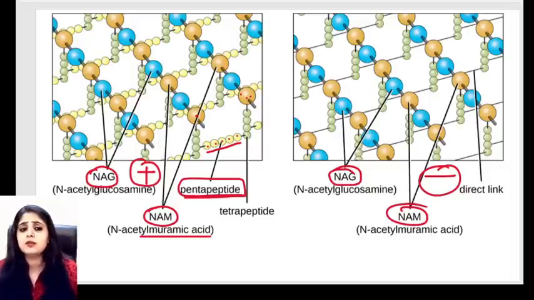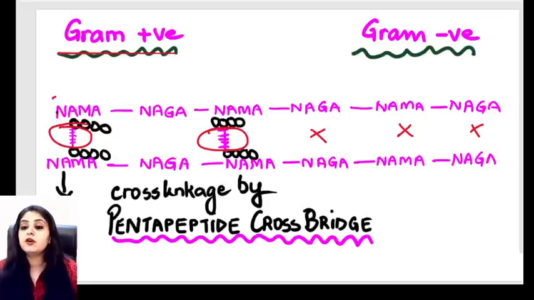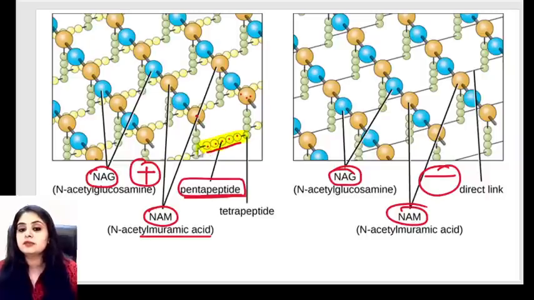It's the easiest mnemonic that you can learn. P for P. What do I mean by that? That in a gram positive organism, a pentapeptide bridge is present, and in a gram negative organism, a pentapeptide bridge is not present. Have a look at this photo again. You'll say, yes ma'am, I can see the pentapeptide here, but I don't see the pentapeptide here. So you are right, I can finally spot the difference. Pentapeptide bridge between the NAM molecules, P for P, positive organism, not seen in a negative organism.